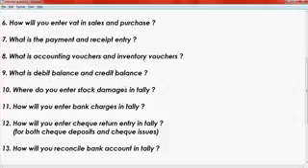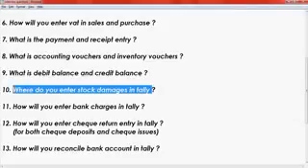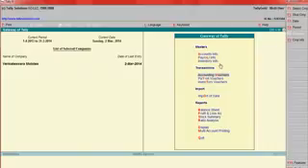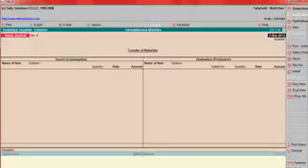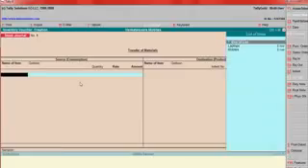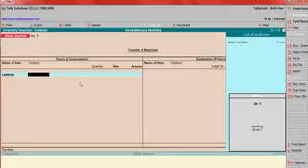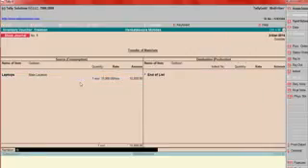Where do you enter stock damages in Tally? Go to Tally, Accounts, Inventory Vouchers. Here you can enter, for example, laptop, one number, being stock damages. After you enter this, the quantity will reduce from the stock.